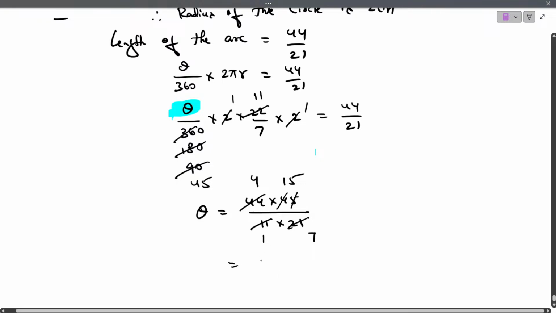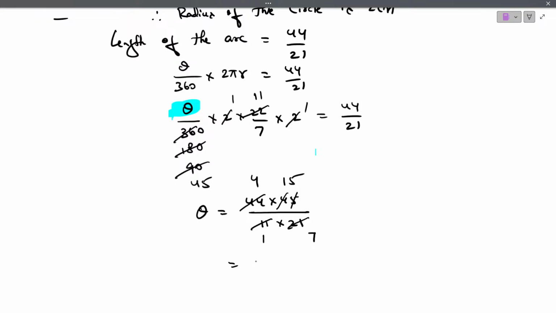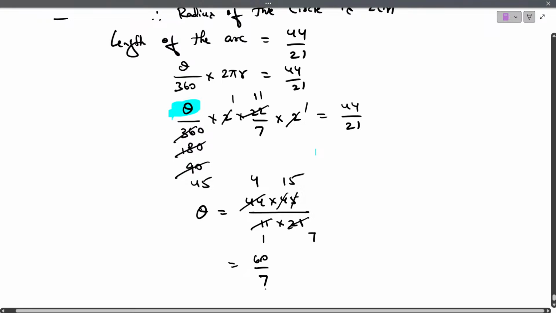Then 15 into 4, 44 by 21, 60. 60 by 7 you are getting.